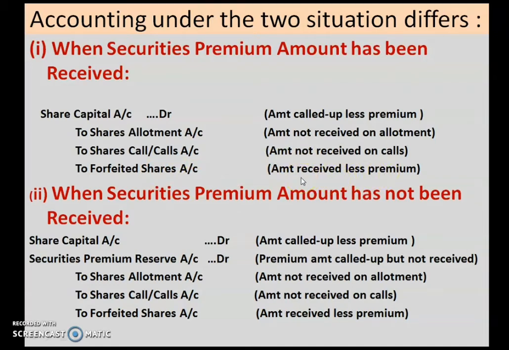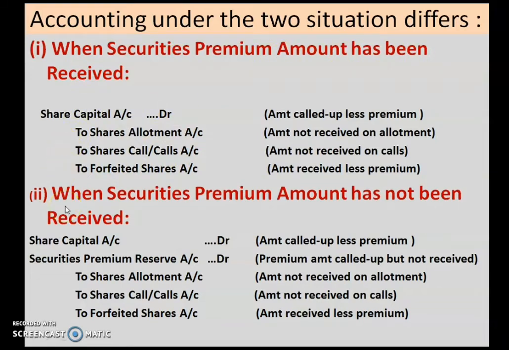So from that particular shareholder, if we have received any of the installments or application money, then that amount less premium will be the amount which we have to show under this column. So this is the journal entry when securities premium amount has been received.